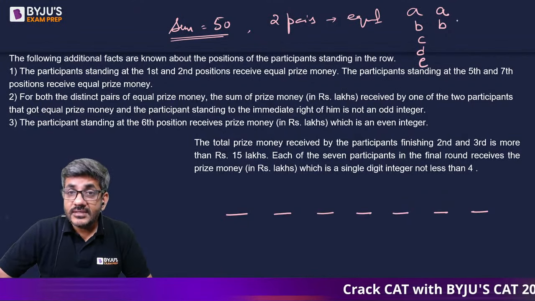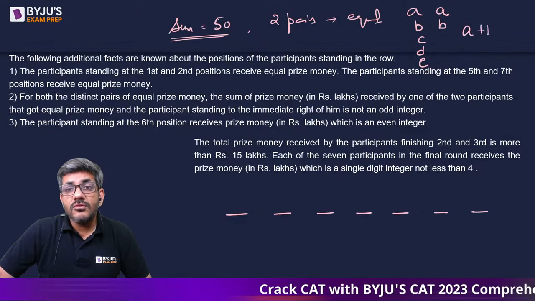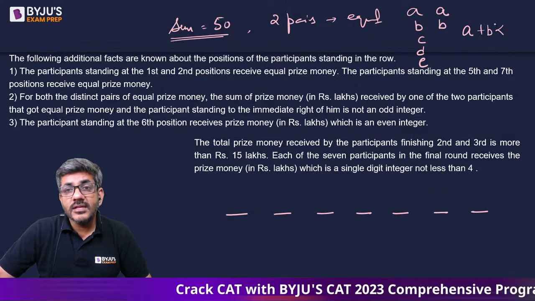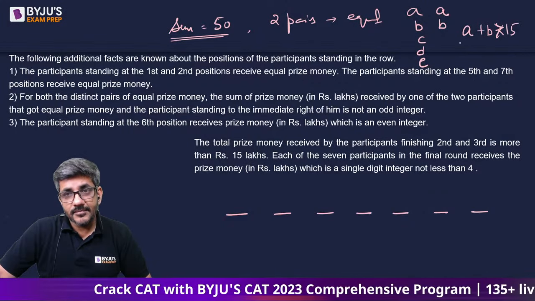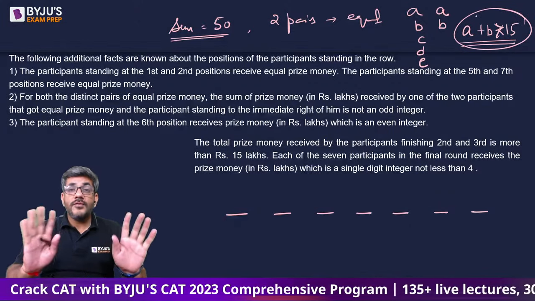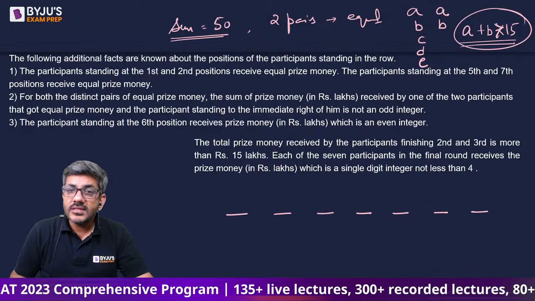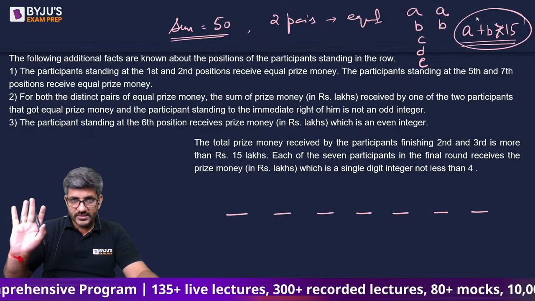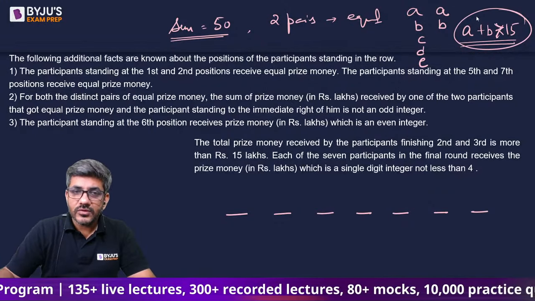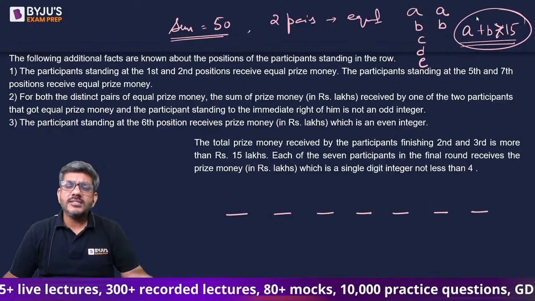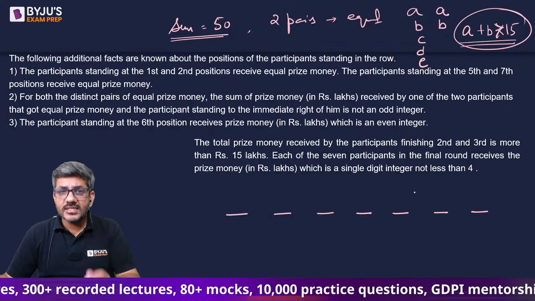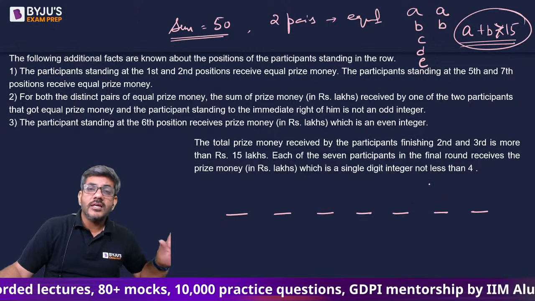Plus he also says कि second position वाले का amount और third position वाले का amount is greater than 15 lakhs. ठीक है? Greater than or equal to 15 भी नहीं है. It is greater than 15 lakhs. This is the next information that he has given to us. I am assuming यहां तक सबको समझ आ रही है मेरी सारी बातें, और वो कह रहा है सभी का amount is a single digit integer not less than 4.